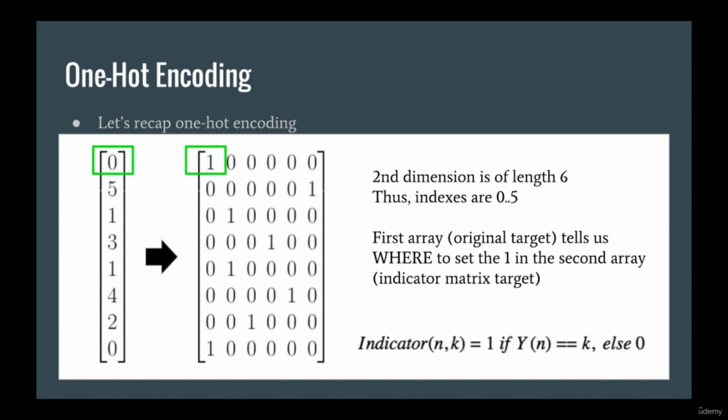So since the first row is category 0, that means the 0th element in the first row of the indicator matrix should be 1. Since the second row is category 5, that means the 5th element in the second row of the indicator matrix should be a 1. Remember, an indicator matrix only has 1s and 0s. Another way of writing this compactly is indicator of n, k equals 1 if y of n equals k, otherwise 0.